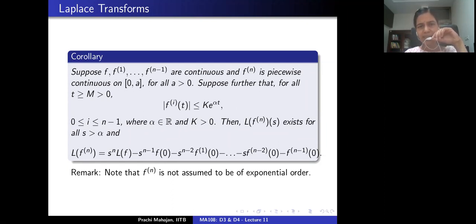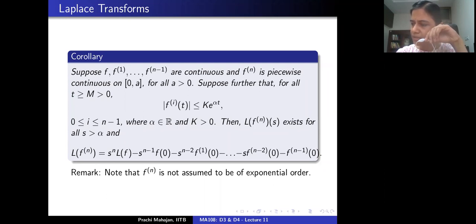The next assumption is that all derivatives of f up to order n minus 1 are of exponential order alpha, which means that all of these derivatives of f up to order n minus 1 satisfy a certain growth estimate. There is a certain growth restriction, I would rather say. What does this say? This says that this function cannot, near infinity, for large values of t, grow too fast.